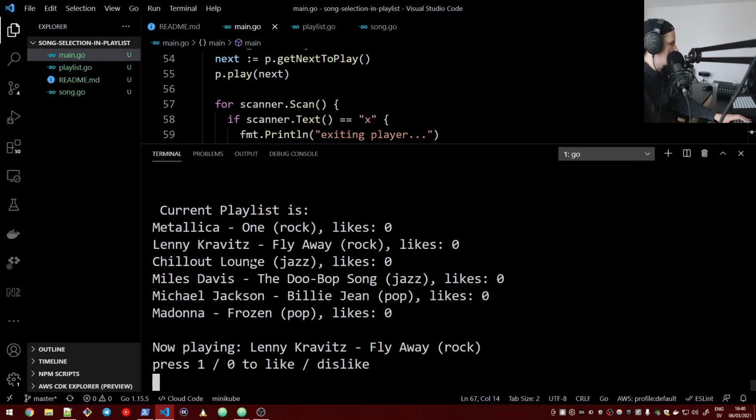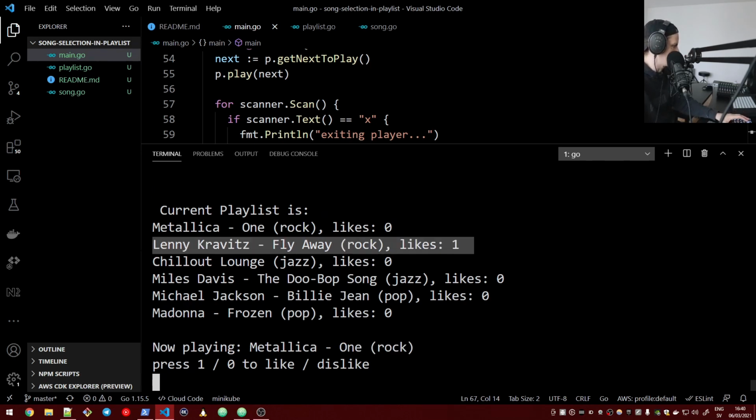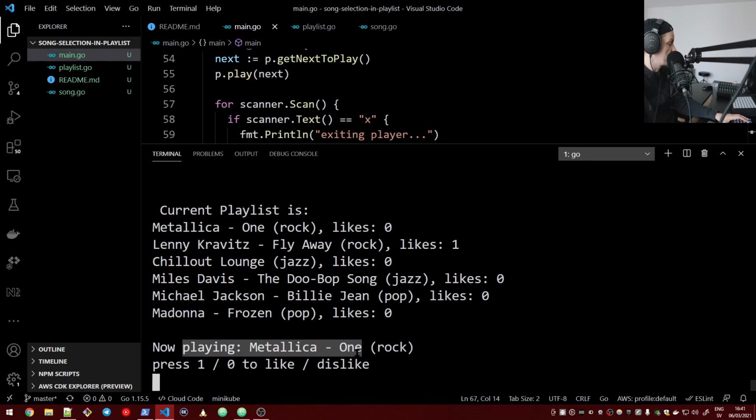Okay, so all the songs again start with 0 likes. Let's press 1. We like this song. So now this got incremented in the list. Since this was the rock category and it was liked, our playlist has started another song from the same category. So let's say we like this too.